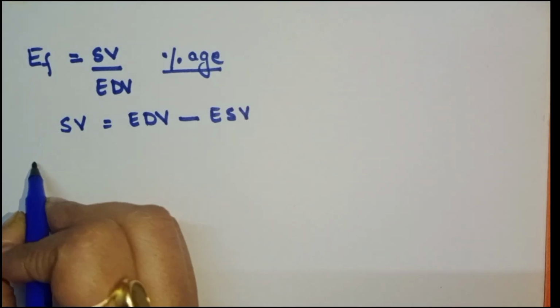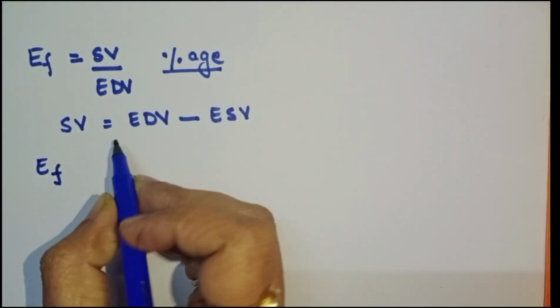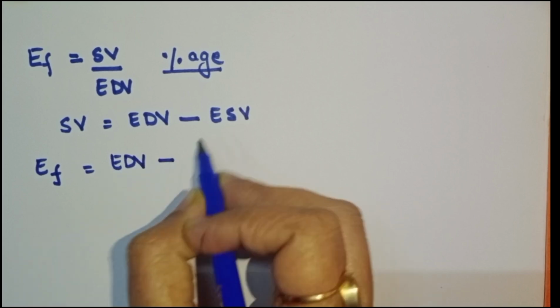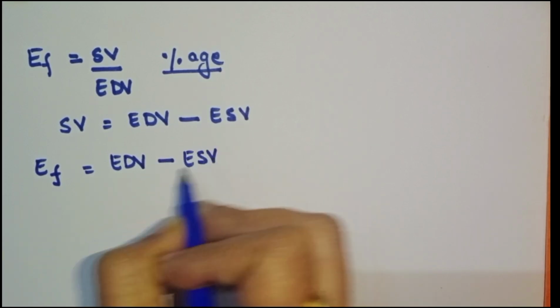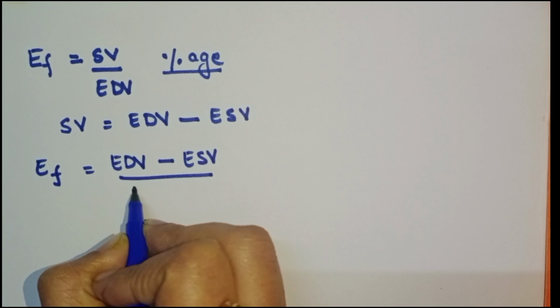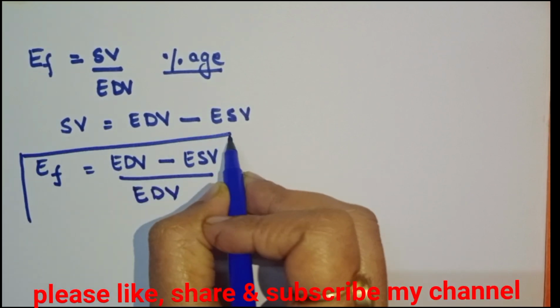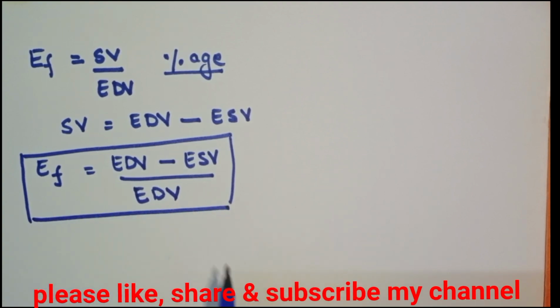So what will be the ejection fraction? Ejection fraction is end diastolic volume minus end systolic volume upon end diastolic volume. This is the ejection fraction.